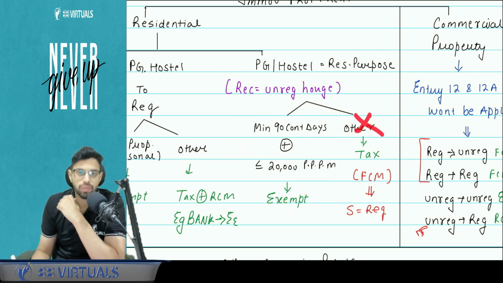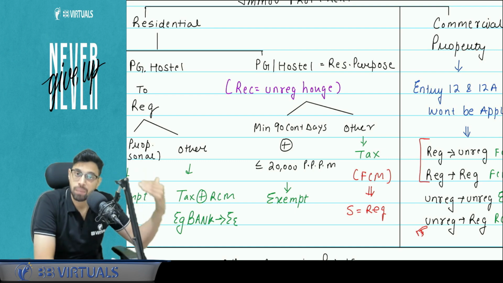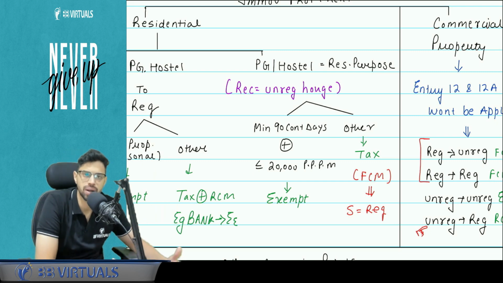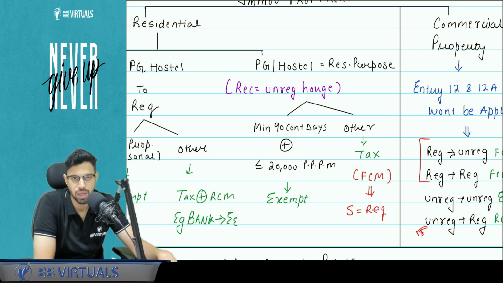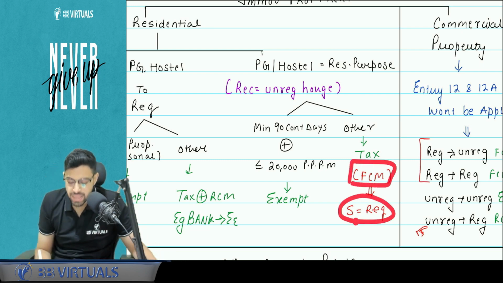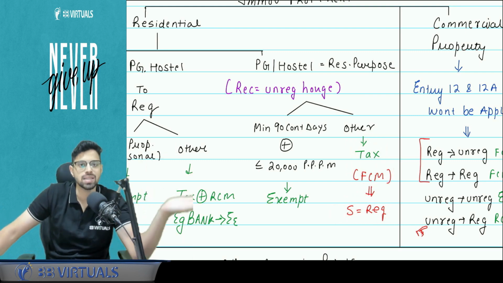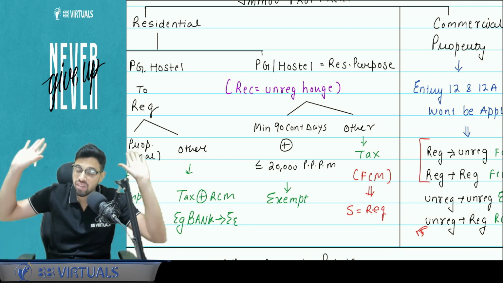But if not, then GST will be applicable provided the supplier is registered under GST. Supplier is registered means his turnover is more than threshold, or maybe he is a voluntary registered person. Then he will issue a tax invoice and he will charge GST from you. Is this clear? Okay. So here FCM will apply provided supplier is registered. So basically we will say that exemption is not going to apply, but actual taxation will depend on the supplier status, whether he is falling under the GST mechanism or not. But we are not going to give any exemption.